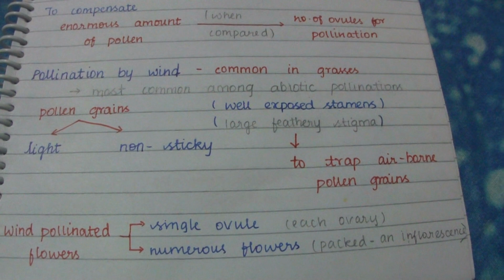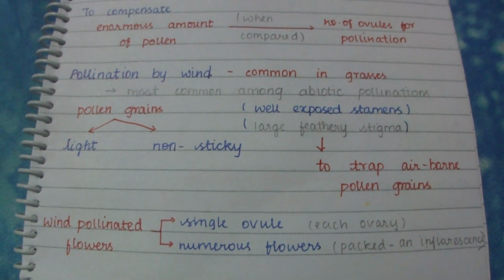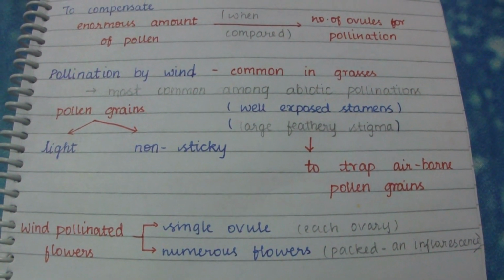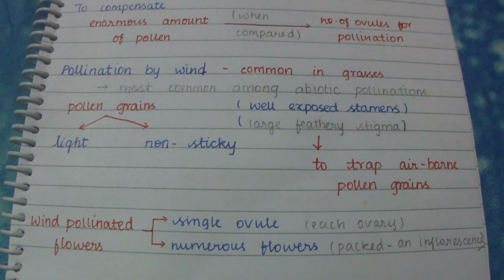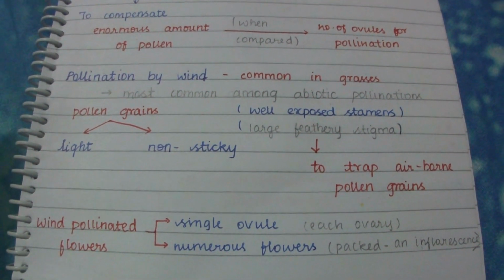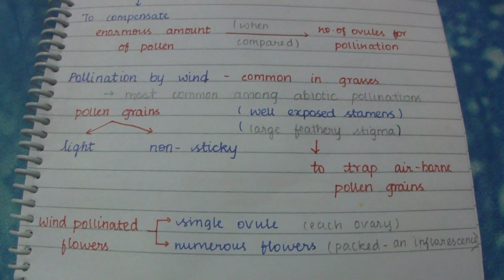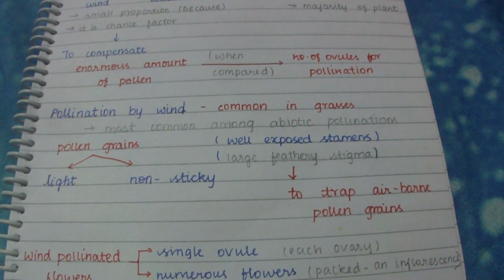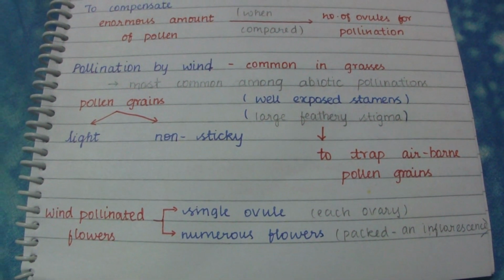So now, pollination by wind. Pollination by wind is very common in grasses. That is, it is an abiotic one, and it is very common in grasses. Here the characteristics of pollen grains are that they are light and non-sticky, so that they can fly easily through the wind, or easily float on water. If it is sticky, it is very difficult to move.